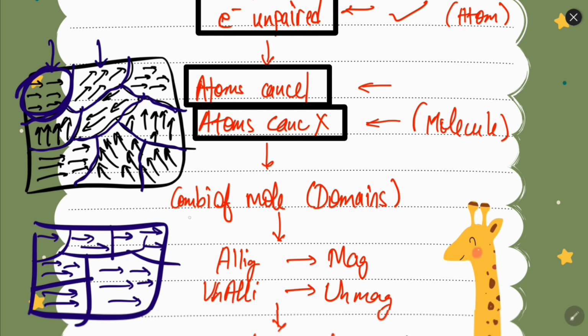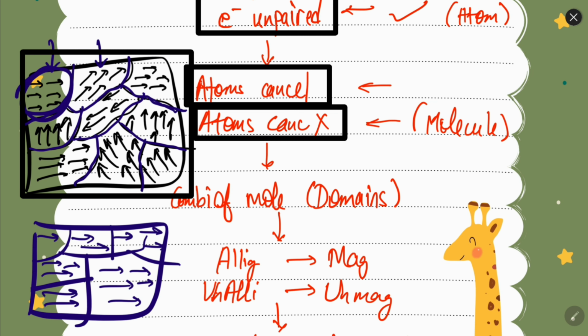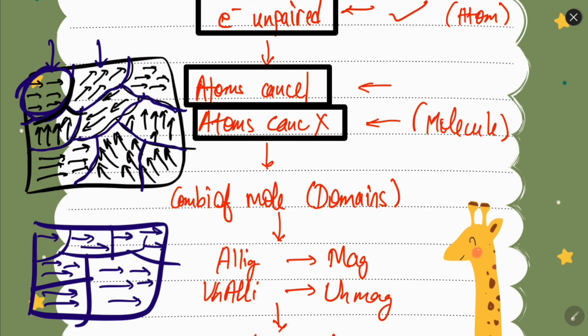Now the next level is domains. Let's say this is a material, and in this material we have various regions, and these are molecules. Some molecules make up a domain: when multiple molecules are present together, we call it a domain.